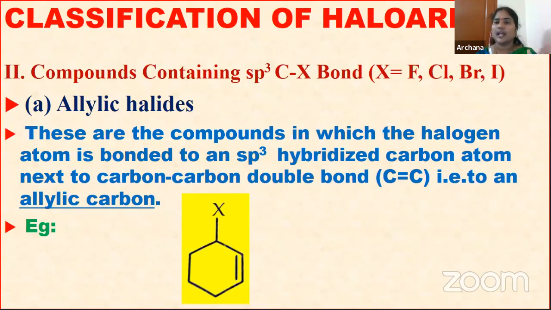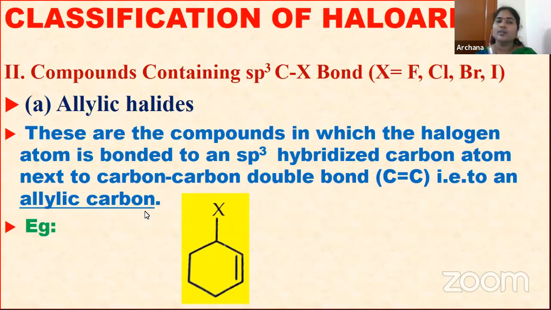The next classification is based on hybridization of carbon to which the halogen is bonded. That means the halogen atom is going to be bonded to which hybridized carbon. Depending on that also, classification of haloarenes takes place. So first we can discuss compounds containing sp3 C-X bond. Here the halogen atom is attached to sp3 hybridized carbon atoms. Depending upon this, we classify them into two types: allylic halides and benzylic halides.